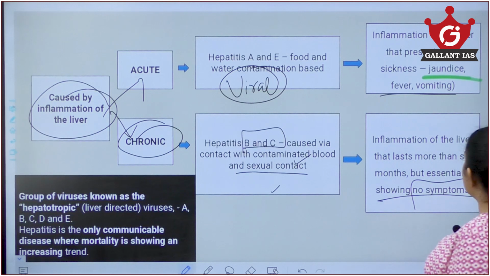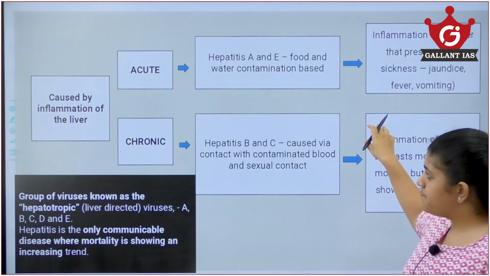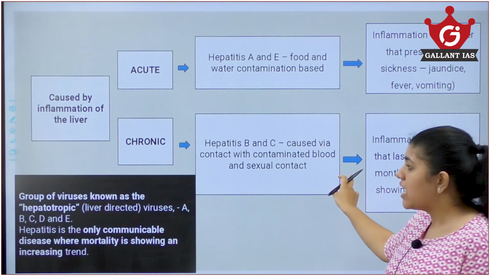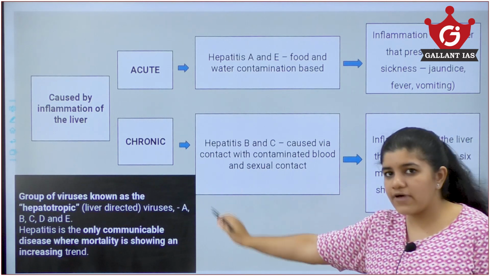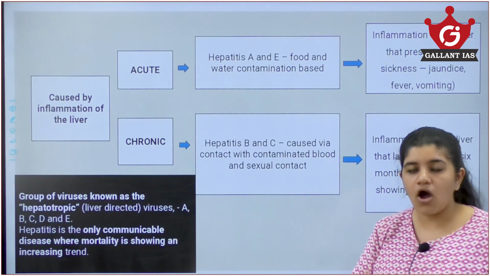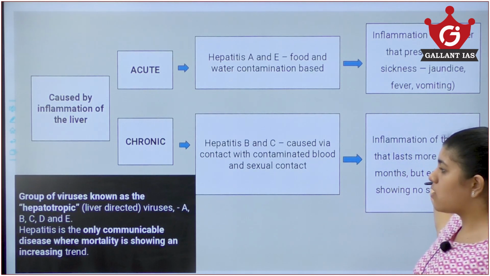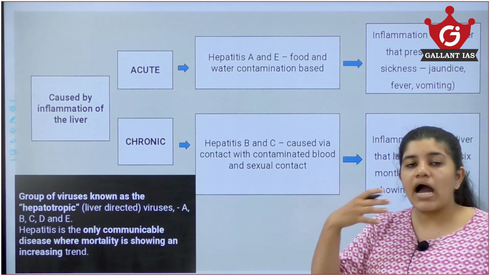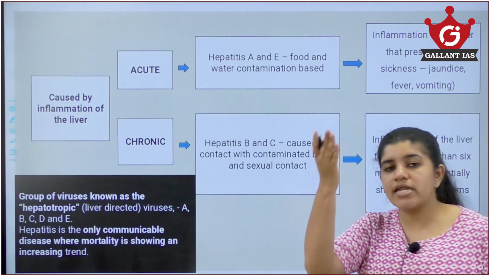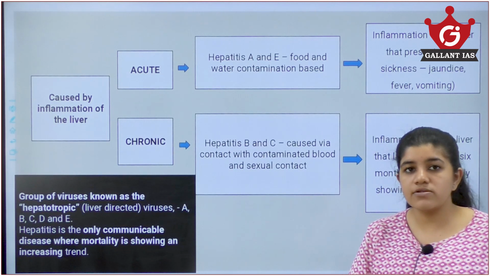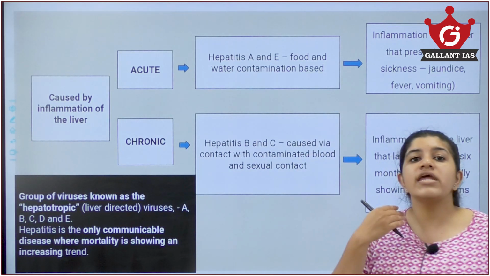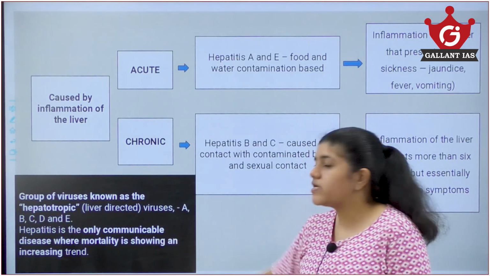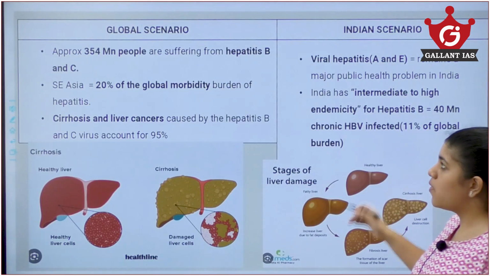So that is the basic difference between acute and chronic. It is not only caused by hepatotropic viruses but also by overuse of alcohol, drugs and so on. And hepatitis is the only communicable disease showing an increasing trend. Almost all other diseases we can cure and their numbers are coming down, but hepatitis B is on an increasing trend. Okay. So that's what we need to think about.